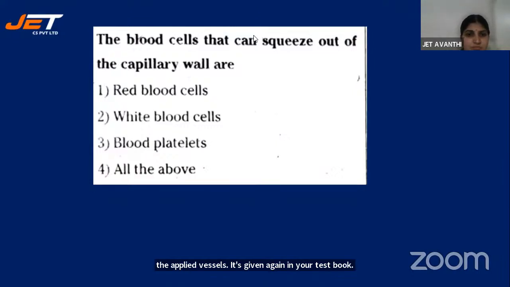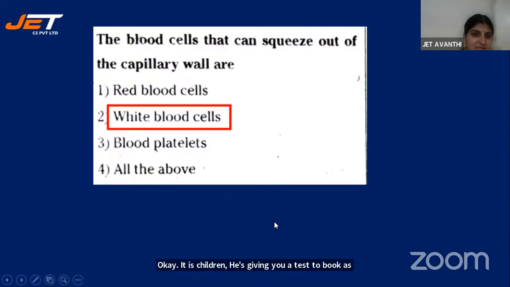Yogita has given the correct answer. Jnaneshwari has given the correct answer. Okay. It is, children, white blood cells, leukocytes. It is given in your textbook as leukocytes, white blood cells. White blood cells is the correct answer.